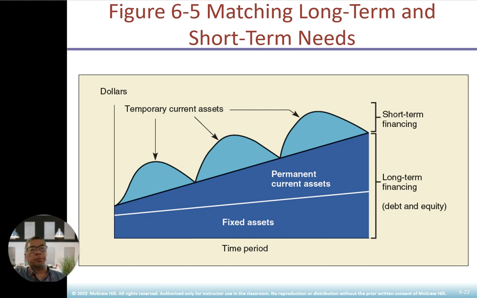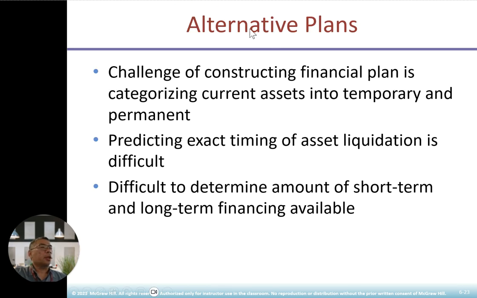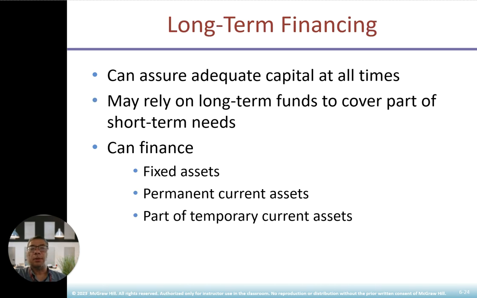Alright, let's look at the alternative plan. Challenge the construction of the finance plan, that is categorizing current asset into temporary and permanent, and predicting the exact timing of an asset liquidation is very difficult. Also difficult to determine the short-term and long-term financing available. Okay, in terms of adequate capital, you can finance fixed asset, you can finance permanent current asset, you can also finance part of temporary current asset. Okay, you may rely on long-term funds to cover part of the short-term needs. You must have adequate capital at all times. You have to make sure you will be able to meet your obligations.